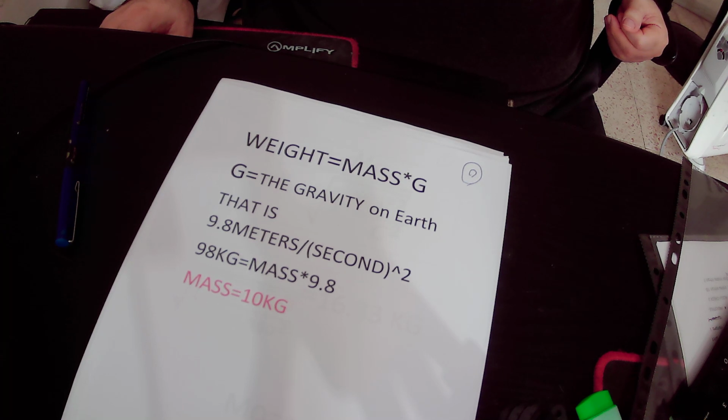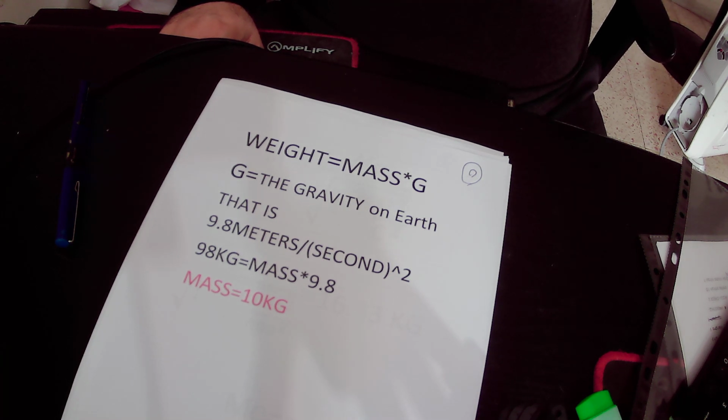Now I will explain the meaning of g equals 9.8 meters per second squared. If you drop an object from the roof of a high-rise building, the velocity of the object will be 9.8 meters per second in the first second.